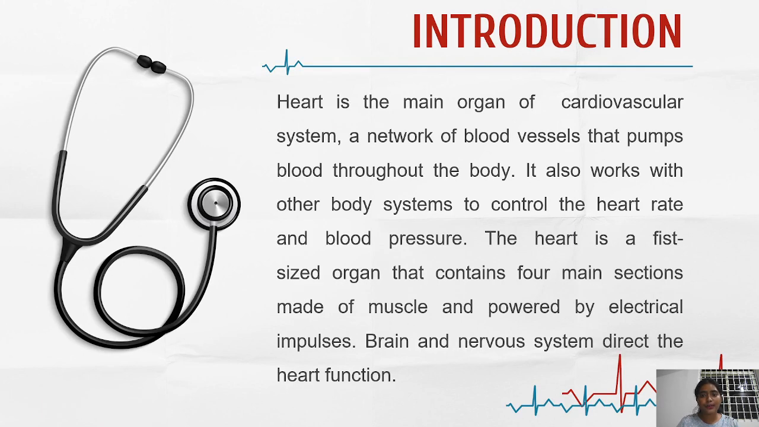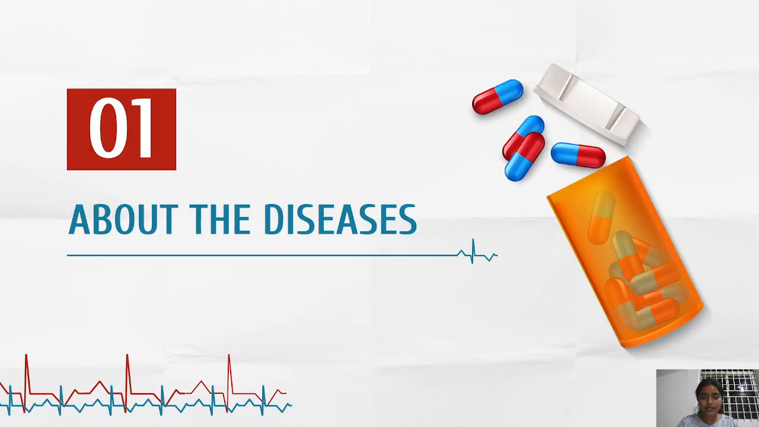Introduction. The heart is the main organ of the cardiovascular system, which helps in double circulation. That is, the blood circulates twice in the heart in one cycle and helps in pumping the blood throughout the body. It also works with other body systems to control the heart rate and blood pressure. The heart is a fist-sized organ that contains four main sections made up of muscles powered by electrical impulses. The brain and nervous system direct the heart function.